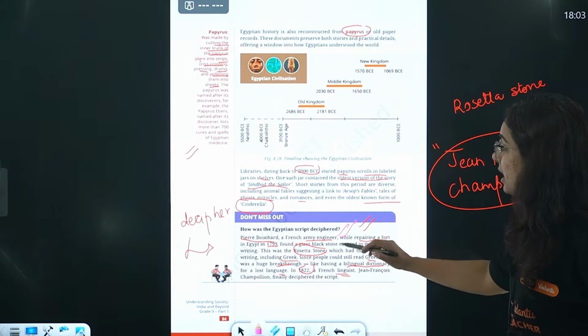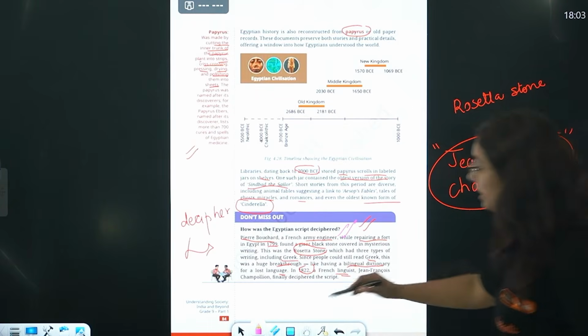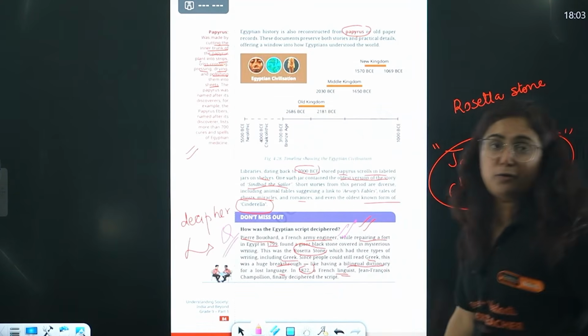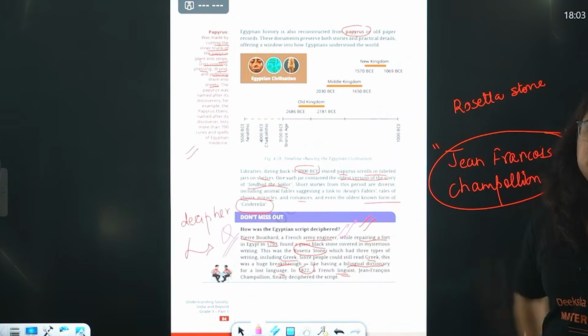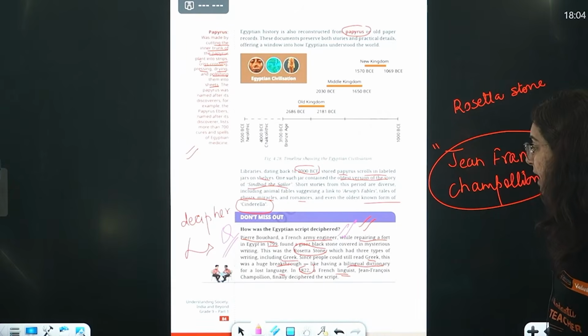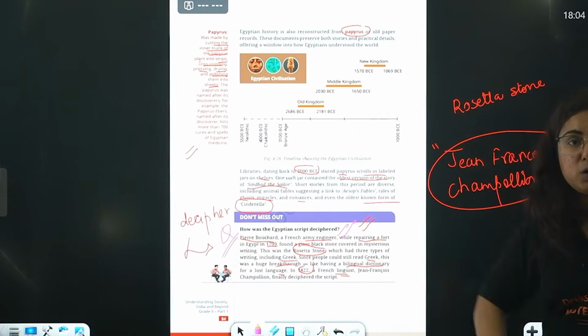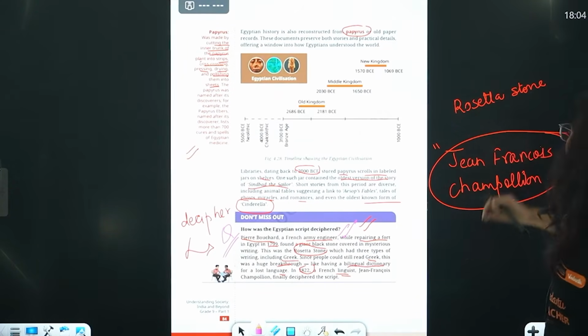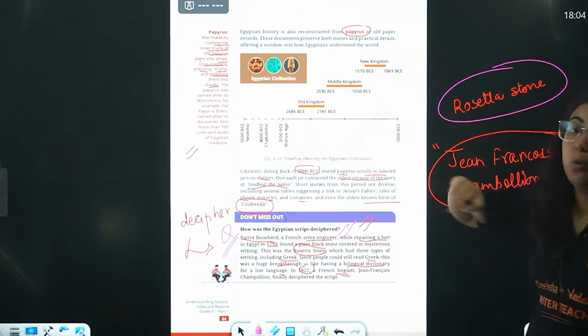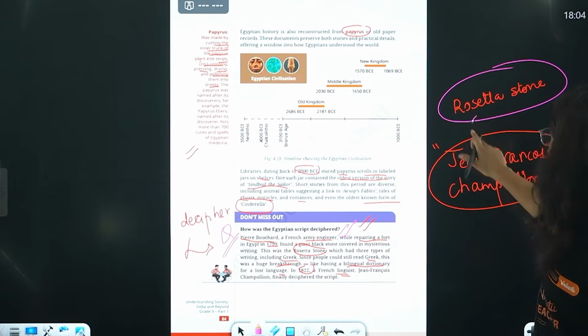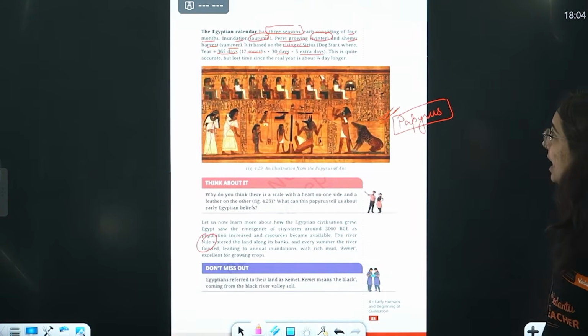How does Egyptian script decipher? The question can come straightforward. How does the Egyptian script decipher? How does it decipher, beta? With the help of an engineer who found a stone. The stone was named as Rosetta stone. Who actually read it was Jean-Francois Champollion.